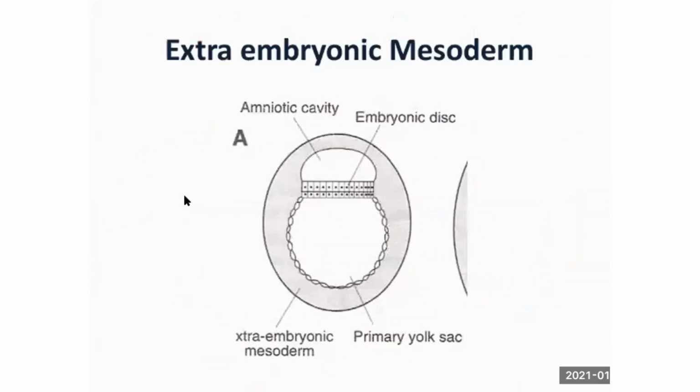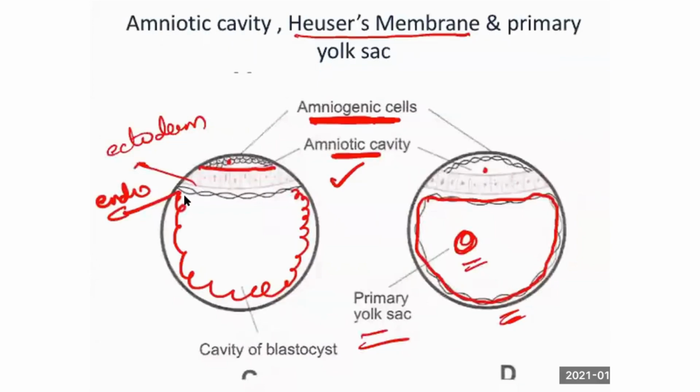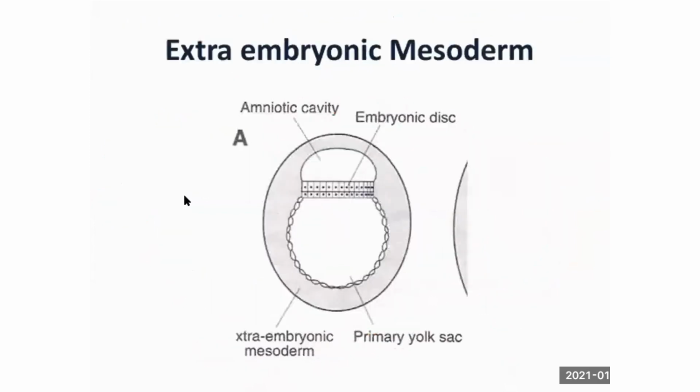Now what occurs? You can see this picture. This is ectoderm. This is what cell? Amniogenic cells, amniotic cavity, ectoderm and endoderm. Now you see on this picture, what is this? This is ectoderm, this is endoderm, and this is the primary yolk sac.